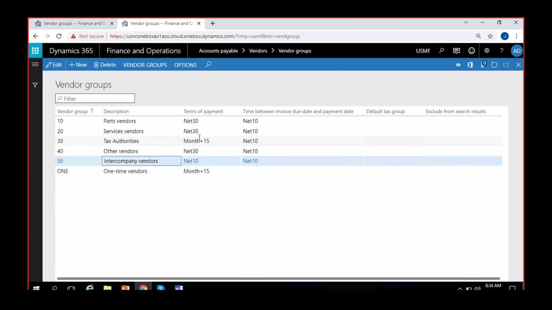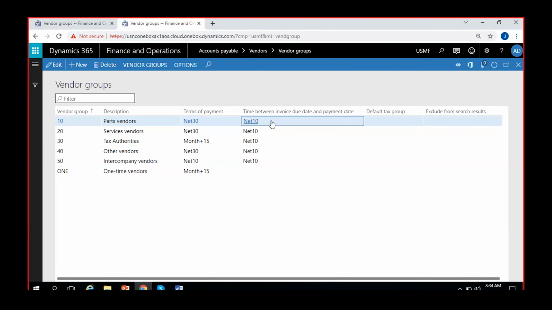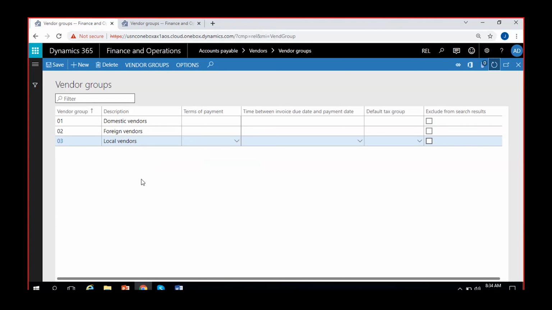So these are the terms of payment actually, which we will discuss in the next classes. Here you can see net 30 days is the terms of payment. There is another net 10 days as the grace period being allowed here for the vendors. So the due date will be 30 days after posting the invoice. There will be another 10 days additional as a grace period to make the payment, so that we can give such kind of default details for the group here. Okay, so this is how vendor groups are created. We have 3 vendor groups created now in Reliance.